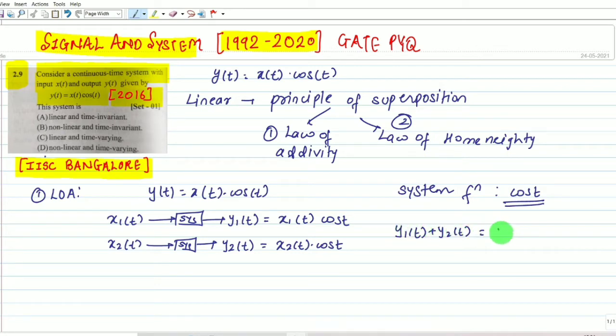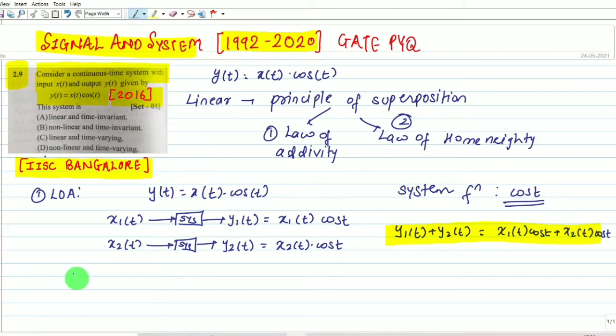What do we get? x1(t) cos(t) plus x2(t) cos(t). So y1(t) plus y2(t) equals x1(t) cos(t) plus x2(t) cos(t).